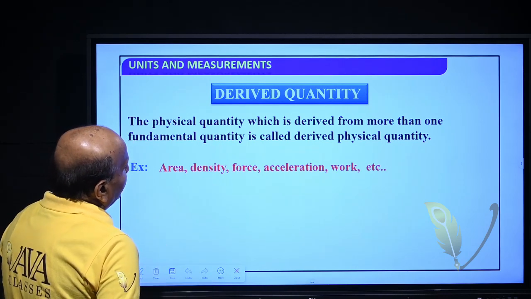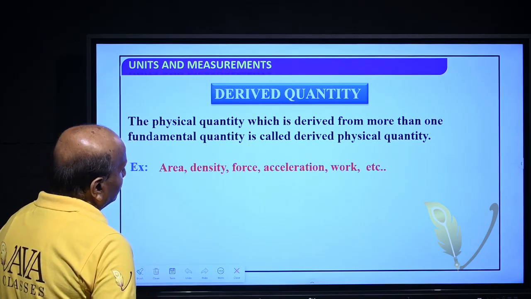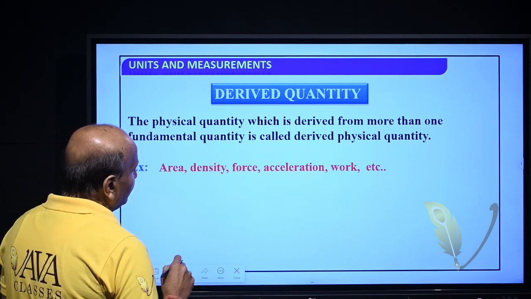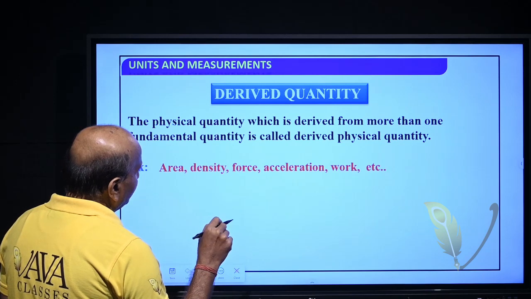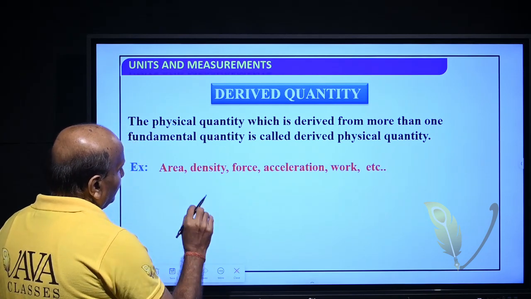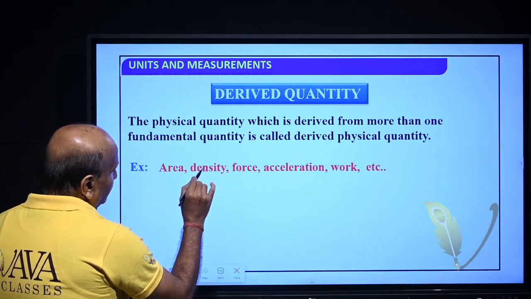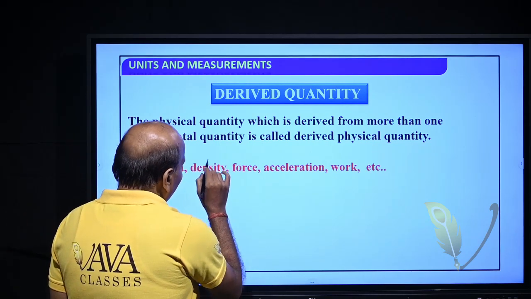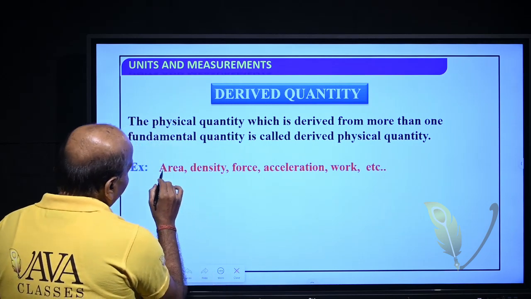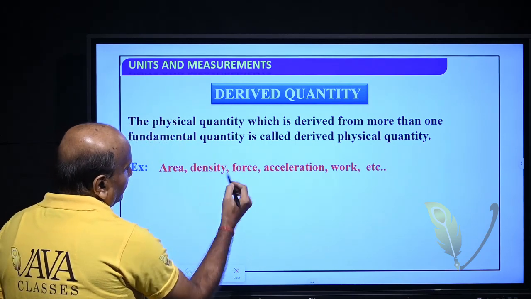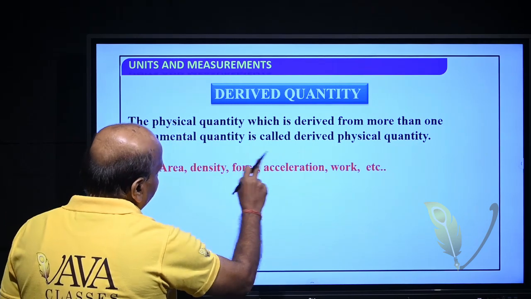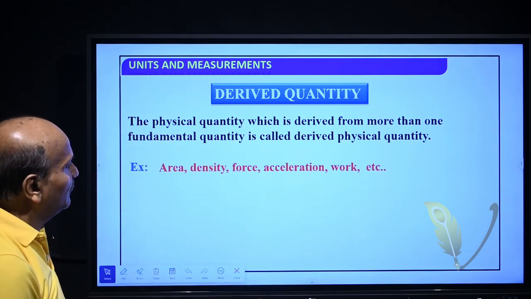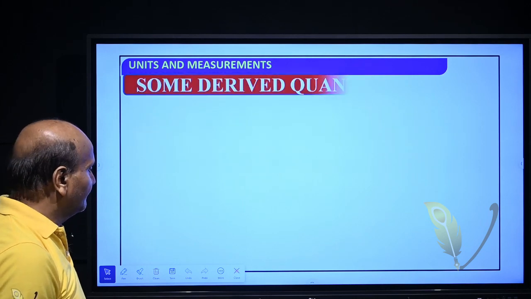Density is mass by volume. Mass is a fundamental quantity. Volume is length cubed, length into breadth into height, all length units. So here we use mass and length as fundamental units. In this way, by using fundamental units, we derive these quantities. That is why they are called derived quantities: area, density, force, acceleration, work, etc.